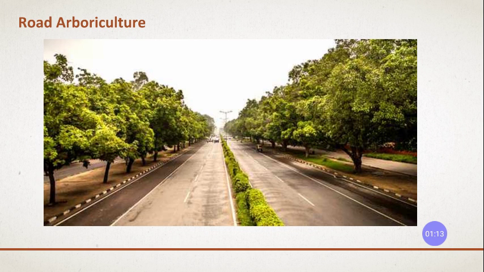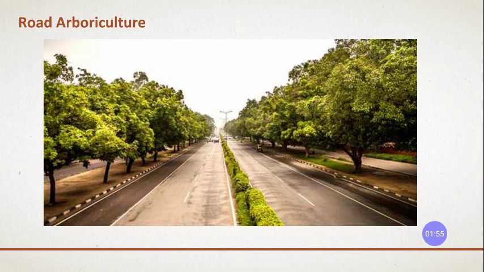And on the side of the roads, after the shoulders, also the trees have been grown. The growing of trees along the length of the roads, on both sides of the road and near the medians. So this branch of highway which deals with the growing of trees in a systematic way, not in a haphazard way, is called road arboriculture, right? Growing trees systematically along the length of the roads.